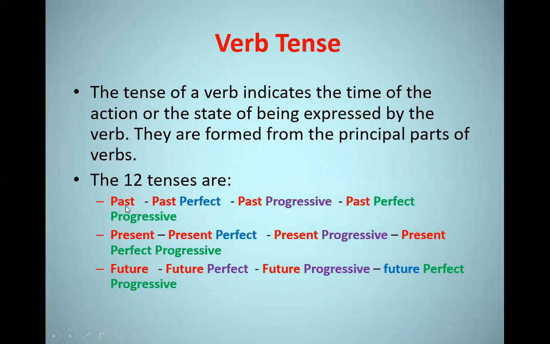So from past we get 4 tenses. The same we do with the present and future. So we have present, then present perfect, present progressive, present perfect progressive. Also for the future we have future, future perfect, future progressive, and future perfect progressive.